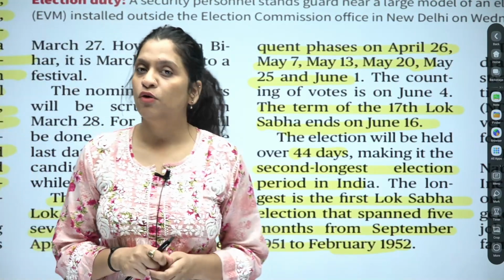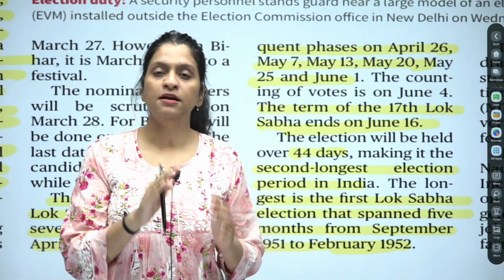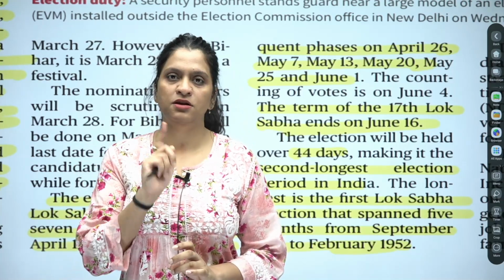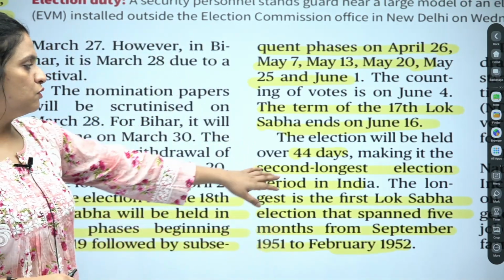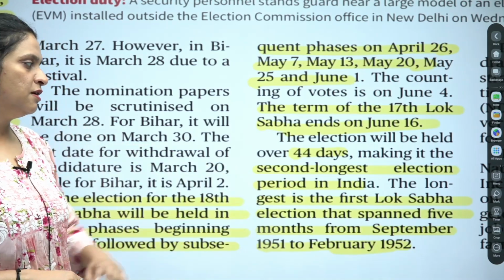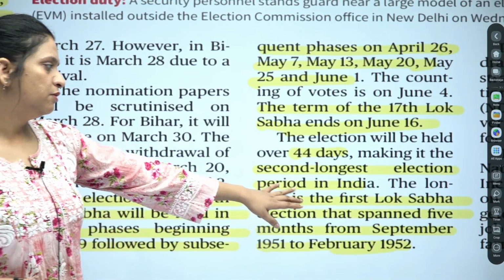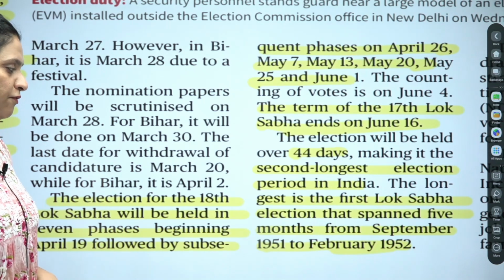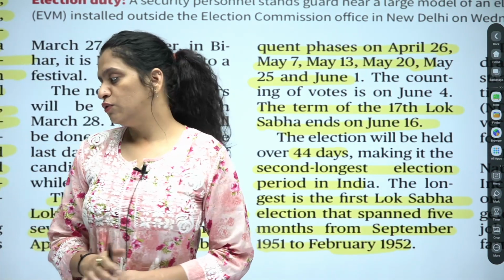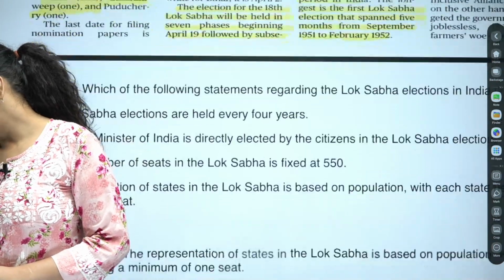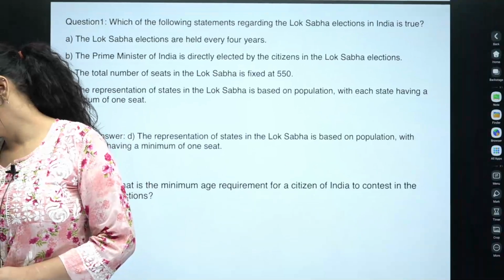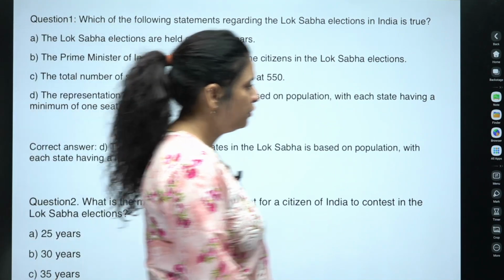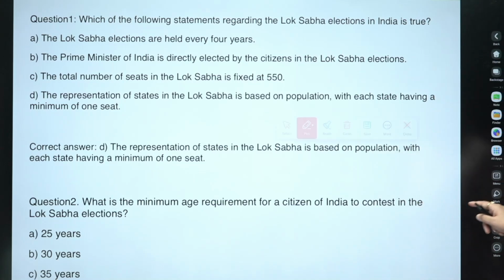There is also information that the 18th Lok Sabha is the second longest general election to be held. The longest is the very first general election held in the country, the first Lok Sabha election, which spanned 5 months from September 1951 to February 1952. So this second one is the second longest election. This is the information that I wanted you to look at. With this, let's look at the 2 practice questions that I have formed for you, which are important. Look at the question and try to find out the answer.